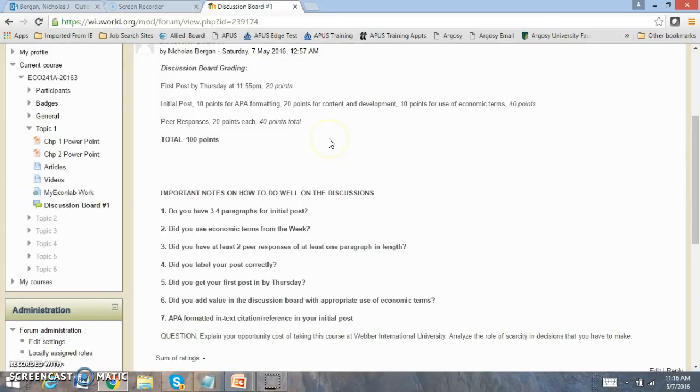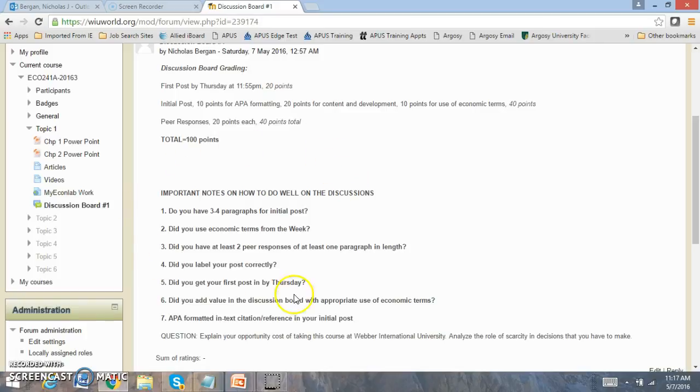So here's the discussion board requirements. Your first post must be done by Thursday at 11:55 p.m. Your initial post should contain an APA formatted in-text citation and reference. You're going to be graded on the content development and use of economic terms. Now, 2 peer responses, 20 points each, total of 40 points. You can respond to any of your peers, or any of the questions that I post to any of your peers as well.